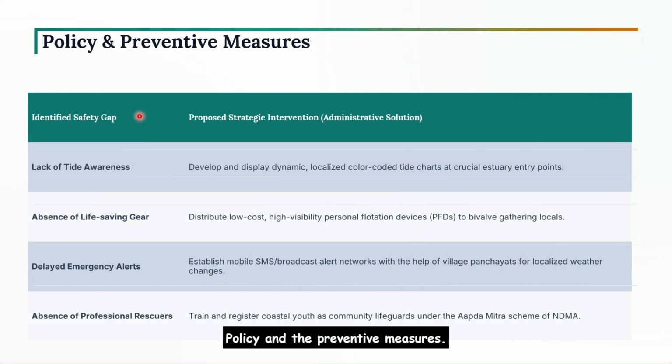Policy and preventive measures, like what we can do to prevent this from happening in the future. The first identified gap was lack of tide awareness. So we have to develop and display dynamic, localized, color coded tide charts at crucial estuary entry points. And then absence of life saving gear. So the government has to distribute low cost, high visibility personal flotation devices to bivalve gathering locals.